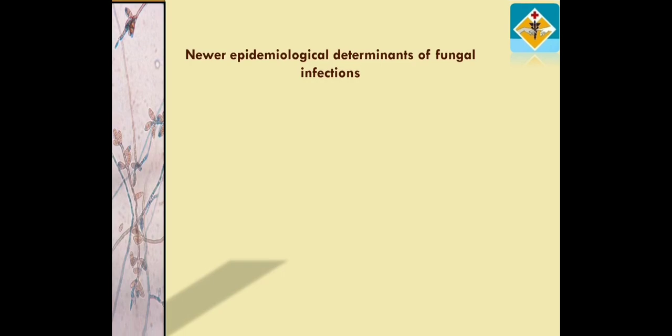So, as I told you, my friends, when I studied MBBS, I was taught that fungi usually cause infections only in the immunocompromised. Now, in the year 2020, we have noted certain drastic changes in the epidemiological determinants in causing fungal infections.